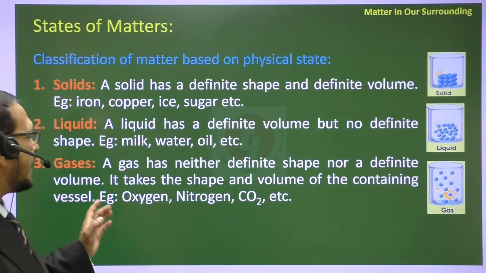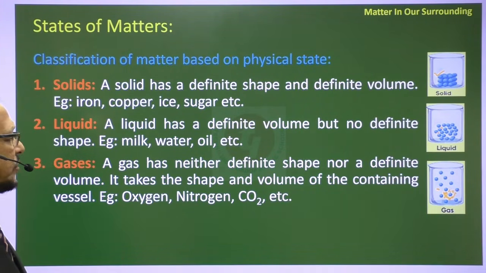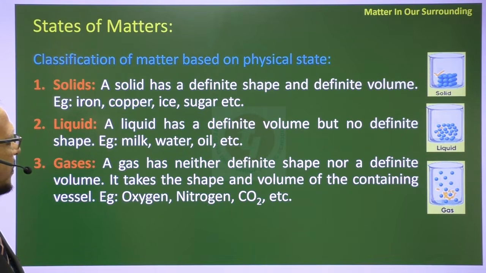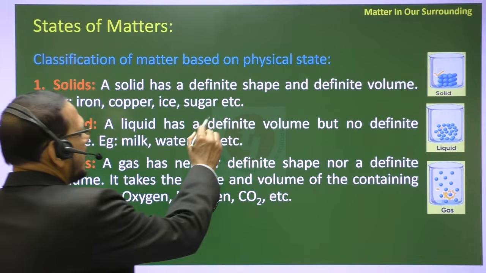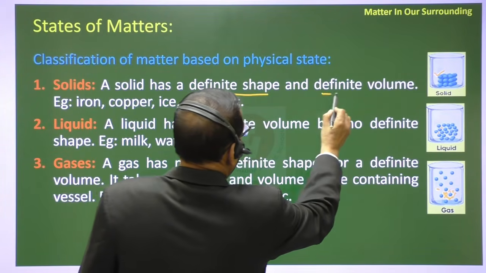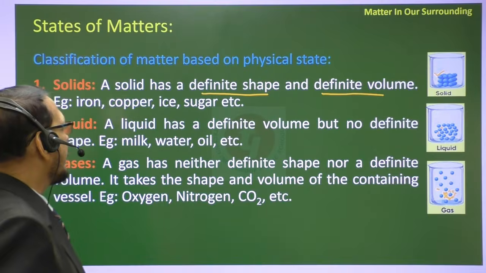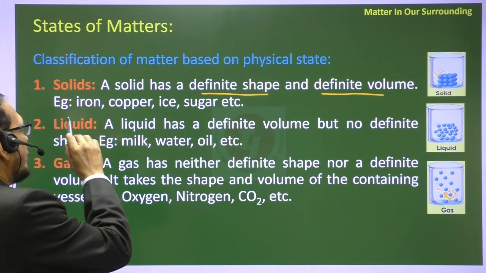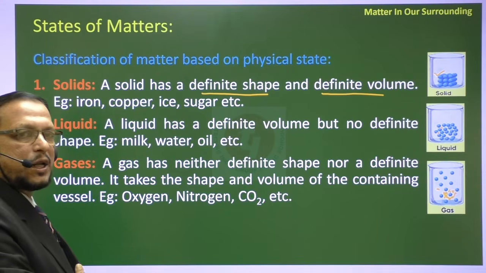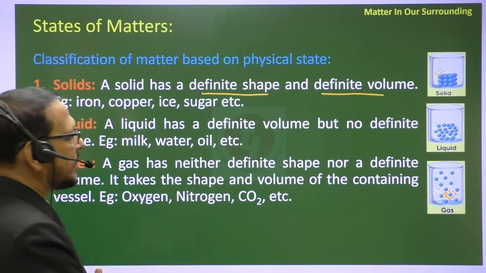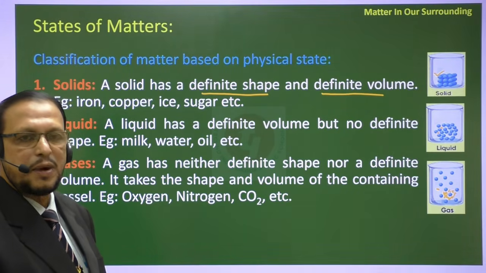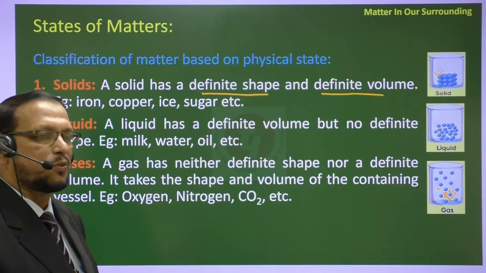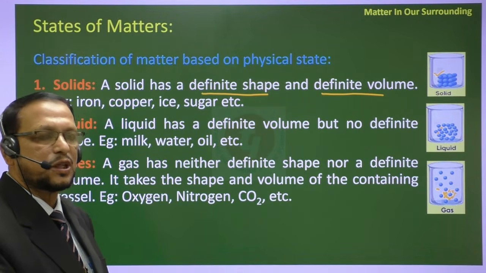Okay, so it is clear: solid, liquid and gas, they have a definite mass. In solid, a definite shape and definite volume are there. Liquid obviously has a definite mass. All solid, liquid and gas have a definite mass. Mass will remain the same; mass cannot change. We will learn later on that mass can neither be created nor destroyed, but can be converted from one form to another form. That is called the law of conservation of mass.